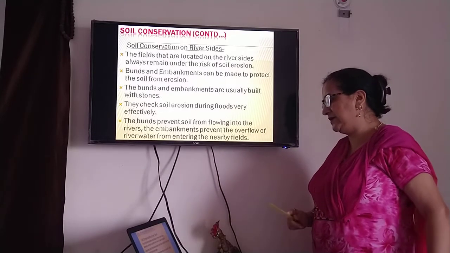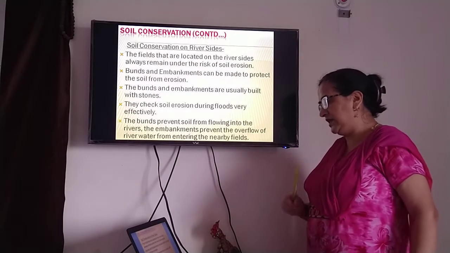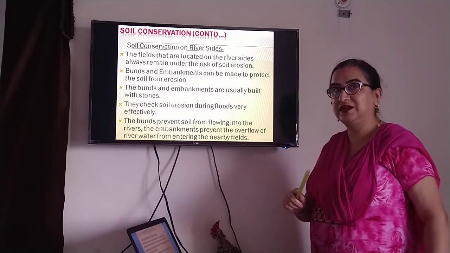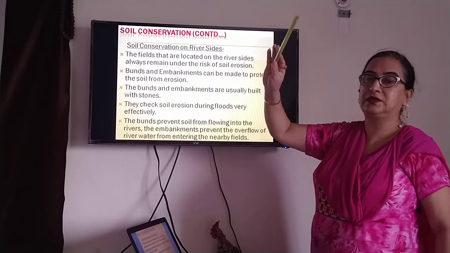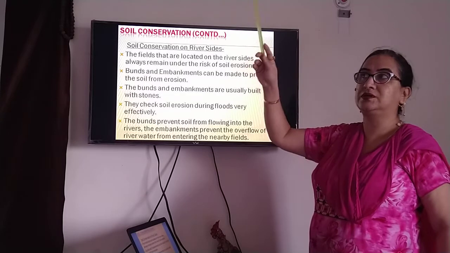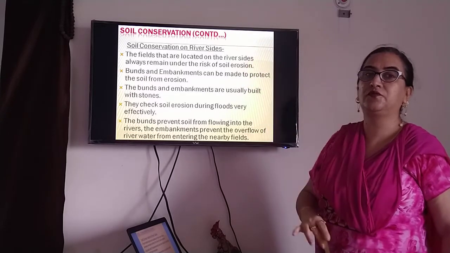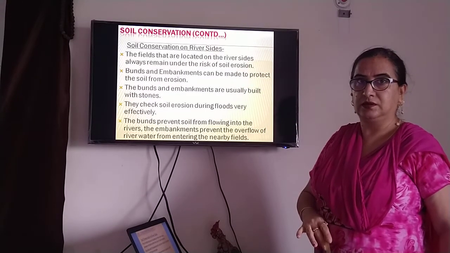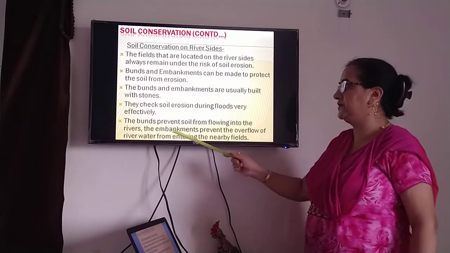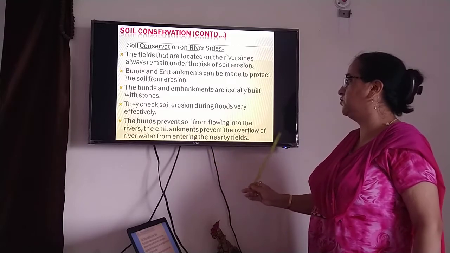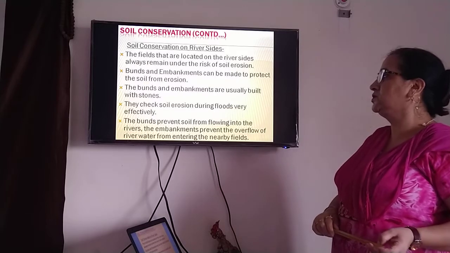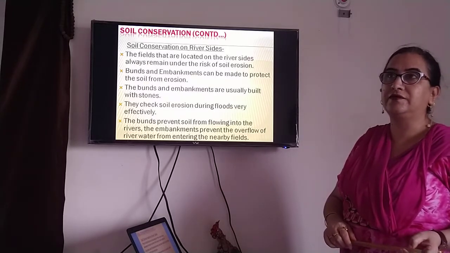The bunds and embankments are usually built with stones. They check soil erosion during floods very effectively. Whenever it floods, these bunds and embankments prevent the field soil from being washed away. The bunds prevent soil from flowing into the rivers.